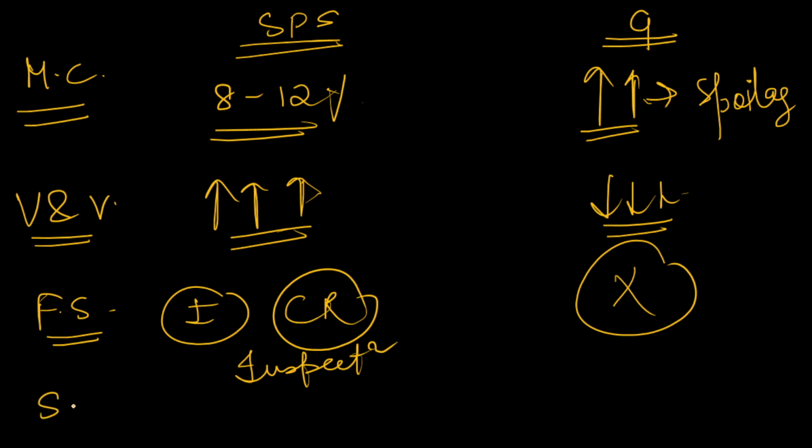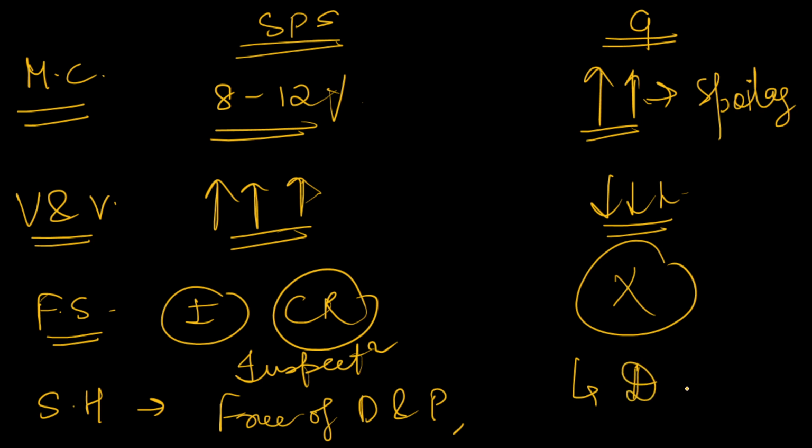If you see seed health, the scientifically produced seeds are generally free from any kind of diseases and pests. Whereas grains may carry diseases and pests.